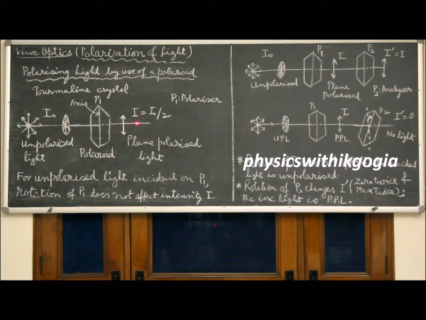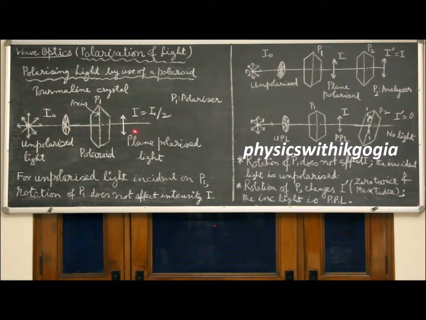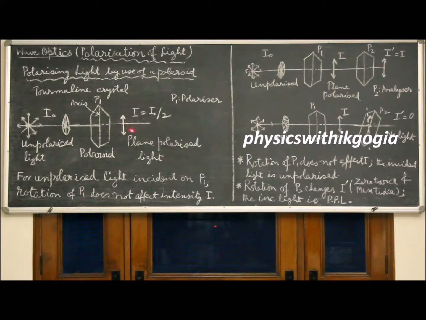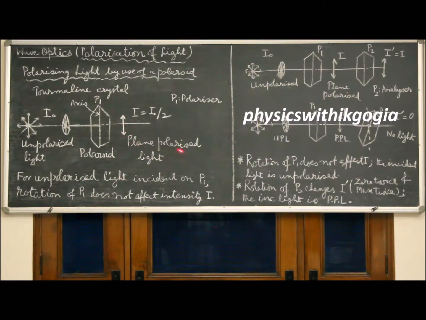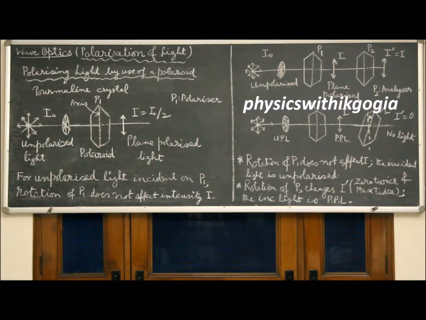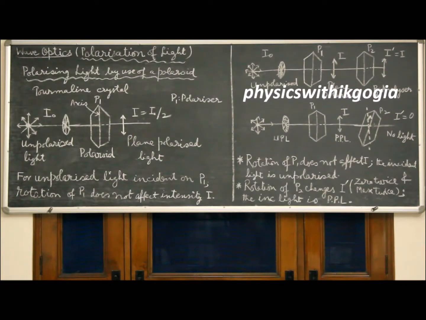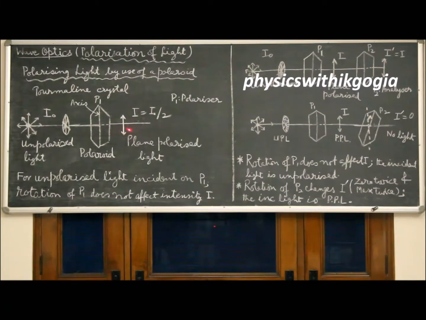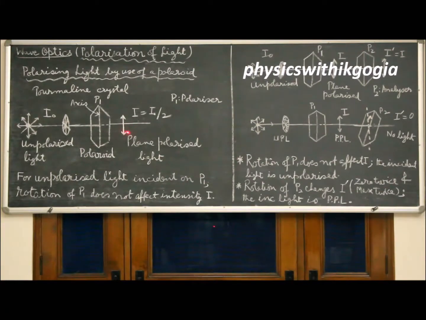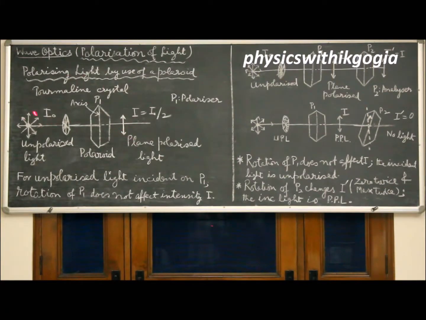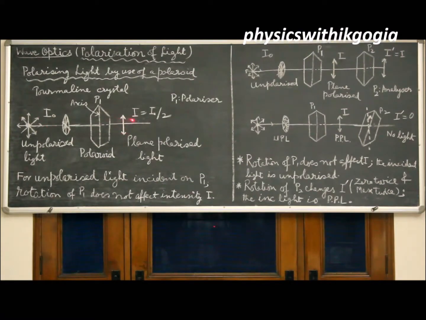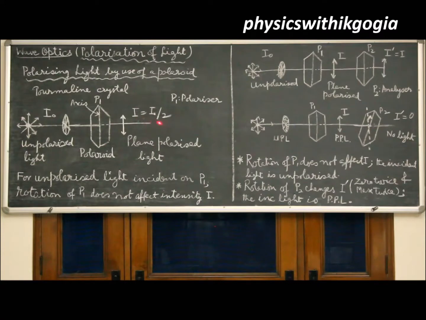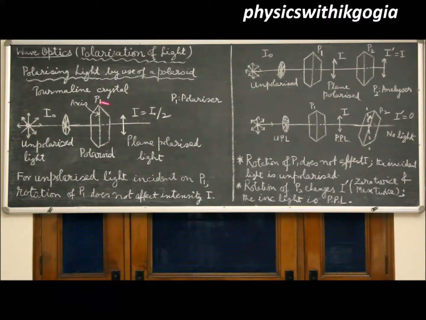So here the transmitted light is plane polarized because the vibrations are confined to one particular direction. The intensity I of the light transmitted by the crystal is related to the intensity I naught of the unpolarized incident light by the relation I equals I naught by 2.